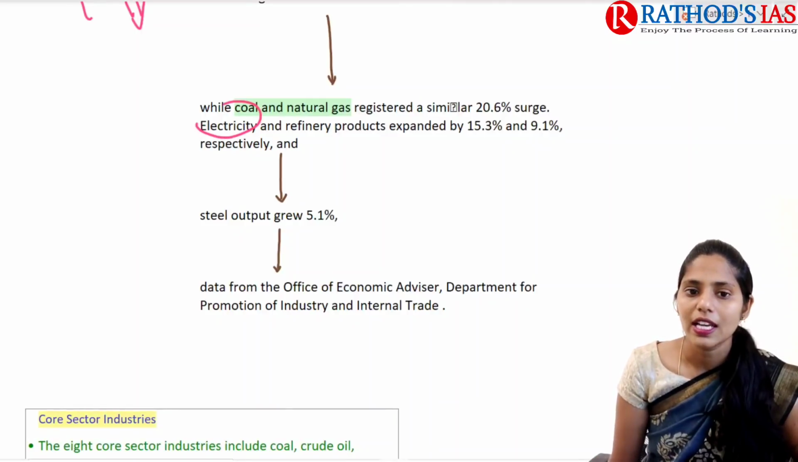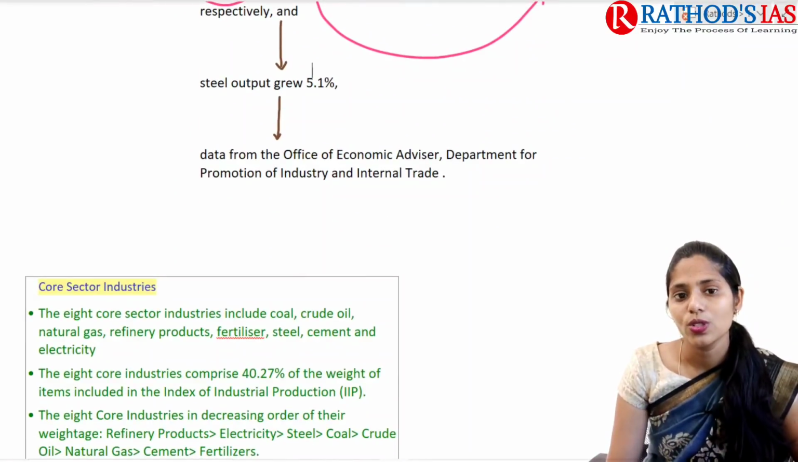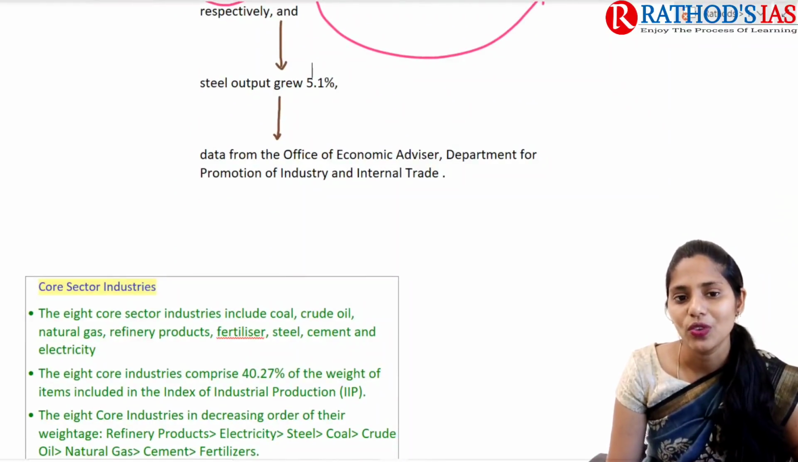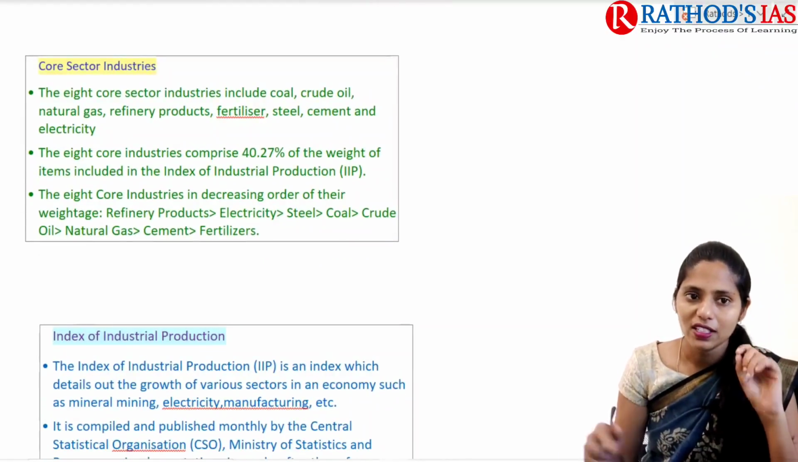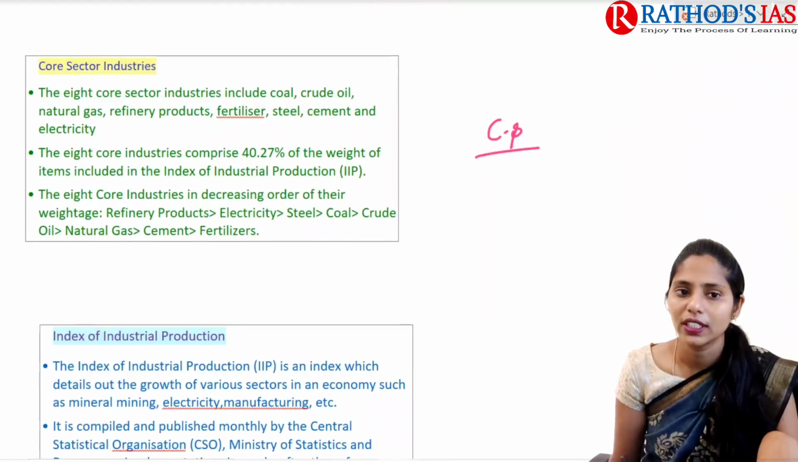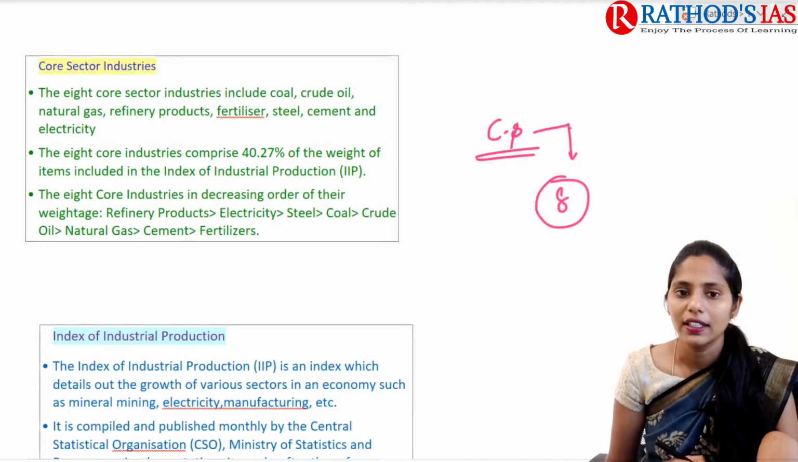For example, electricity expanded by 15.3%, refinery by 9.1%, and steel also grew by 5.1%. So now let us try to focus on some facts regarding these core sector industries. We have 8 core sector industries.